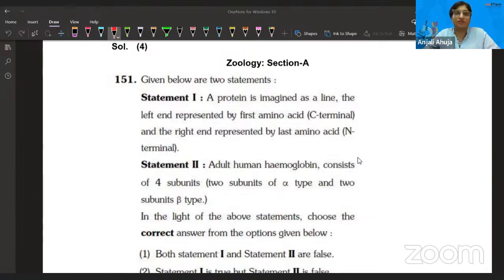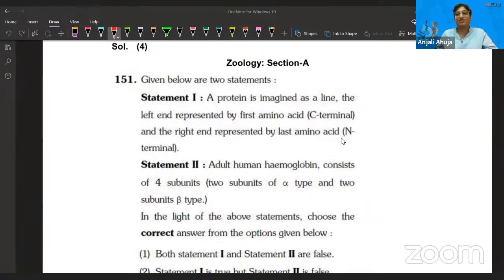So guys, one more thing: as you know, in the bio section there are a total of 100 questions. Till now, we have cleared the botany section. So today we are starting the zoology section. So guys, let's start. As you see, the first question gives the following 2 statements, so let's read.